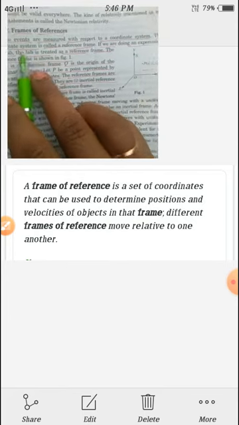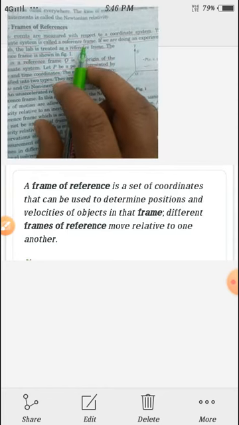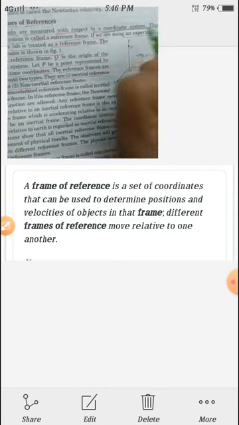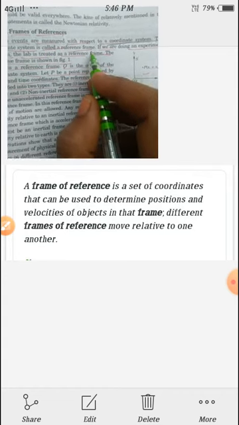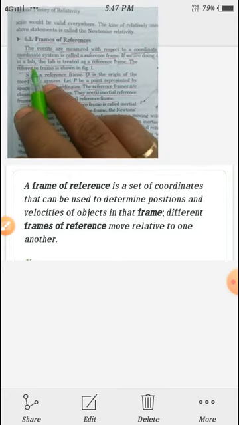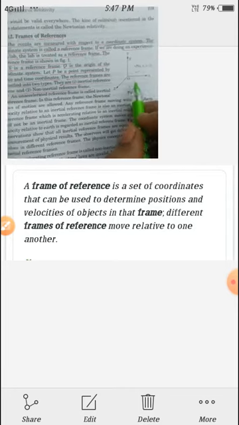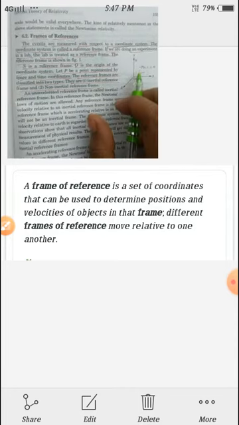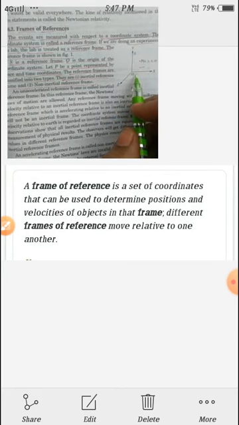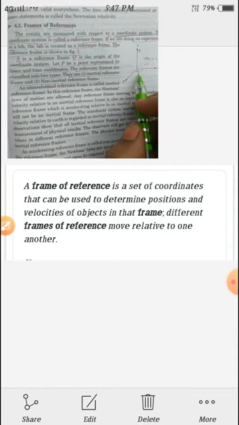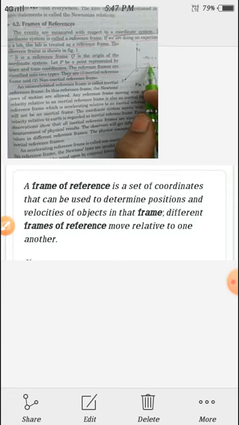So the events are measured with respect to a coordinate system. The coordinate system is called frame of reference. If we are doing an experiment in a lab, the lab is treated as the frame of reference. The reference frame is shown in the figure. Let S be a reference frame. O is the origin of the coordinate system. Let P be a point represented by space and time coordinates.